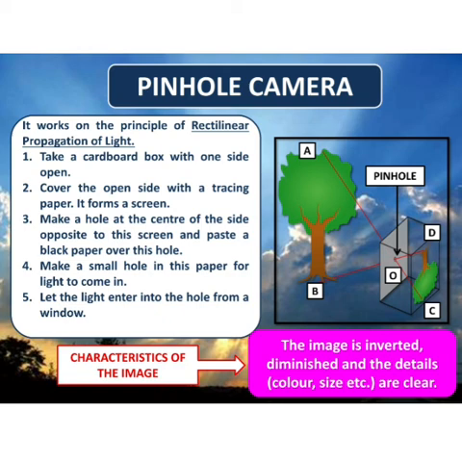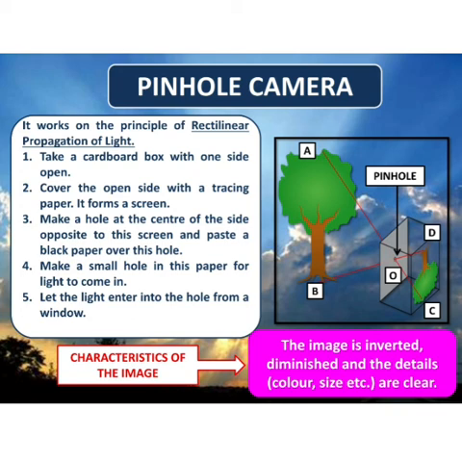That means if you see in the figure where C and D is marked, that was the open side and there we have pasted a tracing paper, and on the opposite side we have to make a hole at the center